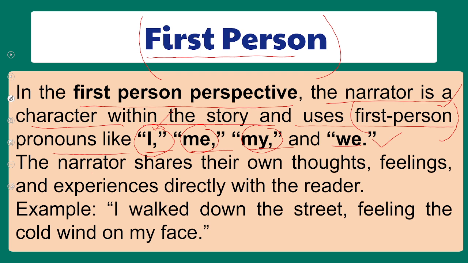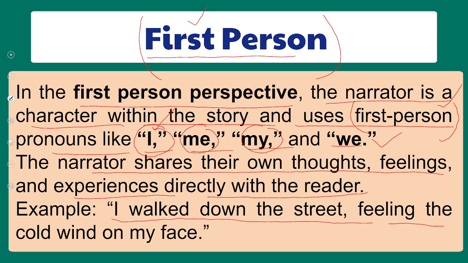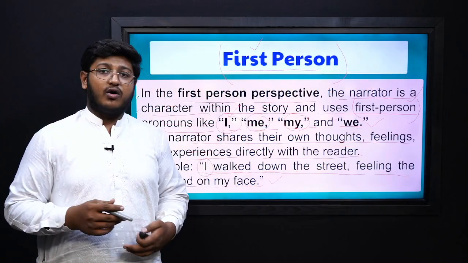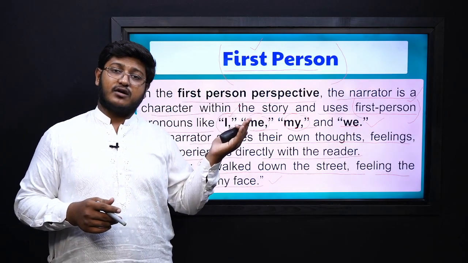Narrators share their own thoughts, feelings and experiences directly with the reader, that's why we call it the first person perspective. The person who has experienced the action is actually telling the action. Here we have the example: I walked down the street feeling the cold wind on my face. Because he used I and tells about his own experience, it's the first person perspective, because he is the experiencer of the action, the experiencer of a happening.